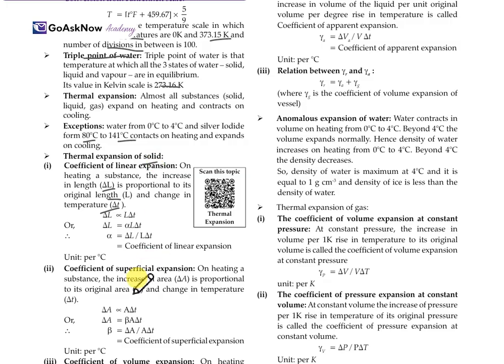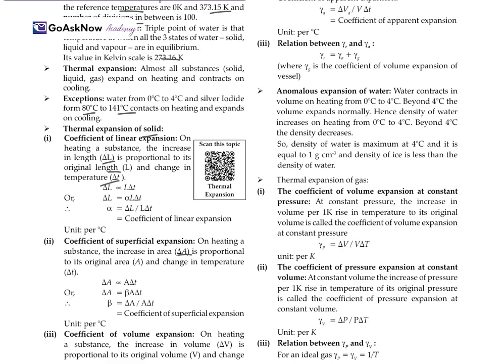Now for the superficial expansion, on heating a substance, the increase in the area delta A is proportional to the original area A and the change in temperature delta T, it's the same. Then delta A is directly proportional to A delta T. Here it was with respect to length, and here it is with respect to area. So here beta will be equal to delta A upon A delta T. This is the coefficient of superficial expansion. The unit remains the same, per degree Celsius.